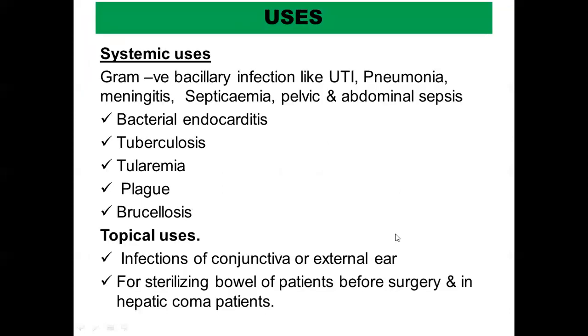Now we'll see the uses. So the uses include, I told you, they are active against gram-negative bacilli mainly. So they are used in conditions like UTI, pneumonia, meningitis, septicemia, pelvic and abdominal sepsis, which are caused by gram-negative organisms. They can also be given in conditions like bacterial endocarditis, tuberculosis, tularemia, plague, brucellosis by the systemic route, that is by the parenteral route.